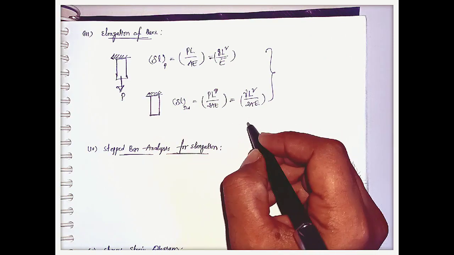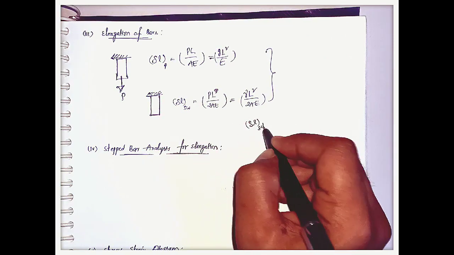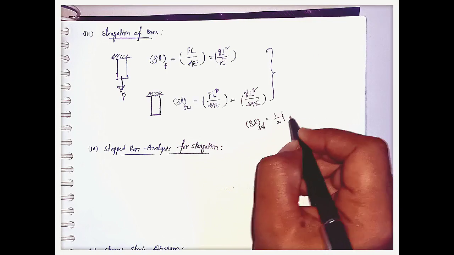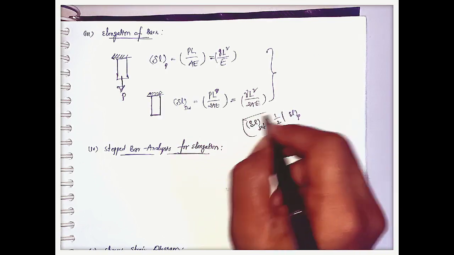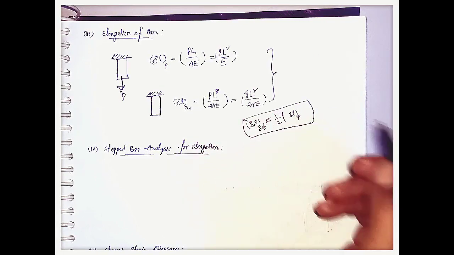That is, elongation due to self weight is equal to half times the elongation due to external load. Okay, we should remember this point.